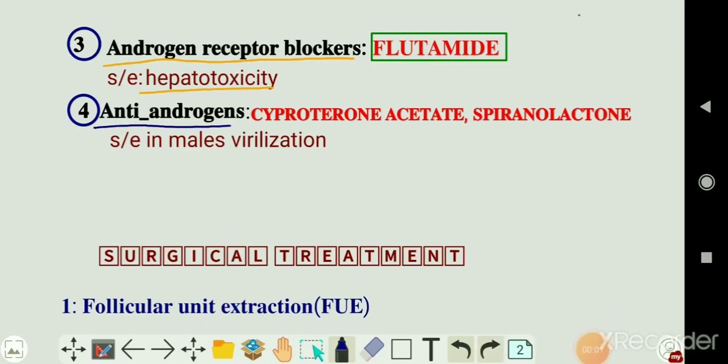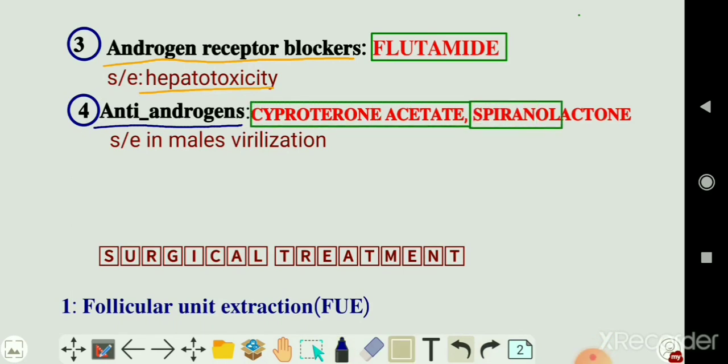Anti-androgens can also be used like cyproterone acetate and a diuretic called spironolactone. Spironolactone is also having anti-androgenic activity. Anti-androgens are having side effect in males, that is virilizing side effect. Therefore, anti-androgens are only used in females.